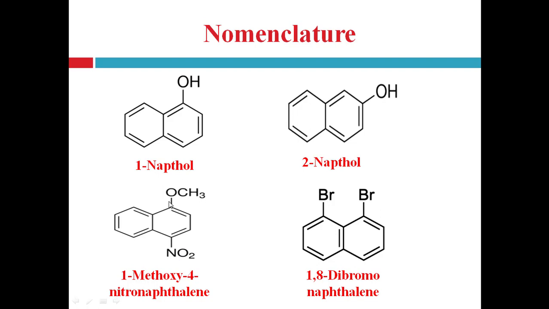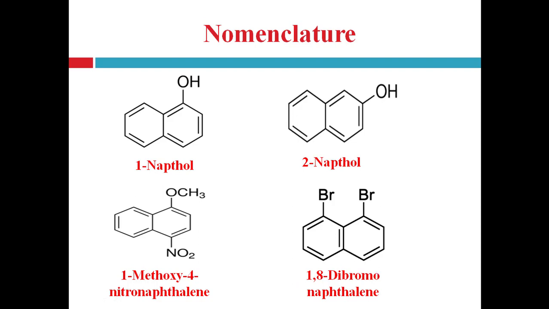That's why 1-methoxy-4-nitronaphthalene. Another example: on this naphthalene ring, two bromo groups are present, one at the first position and another at the eighth position. That's why 1,8-dibromonaphthalene.